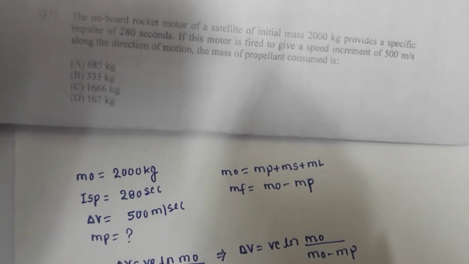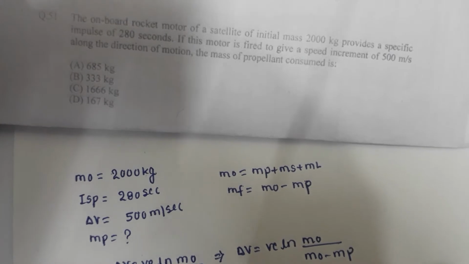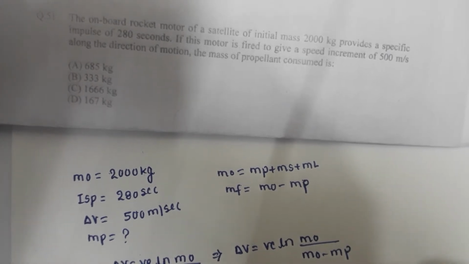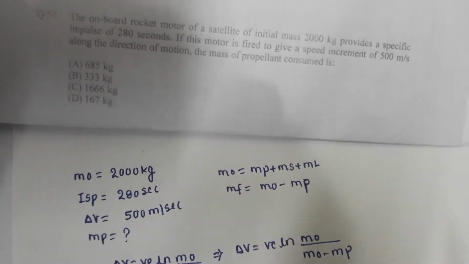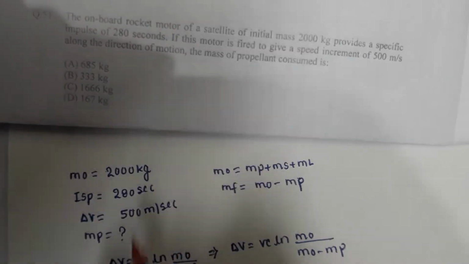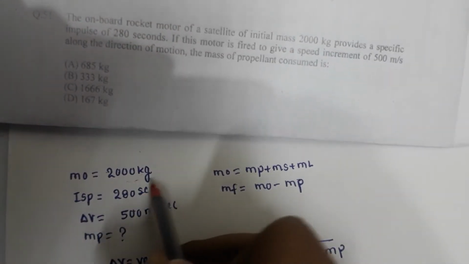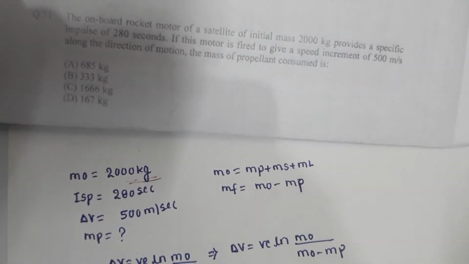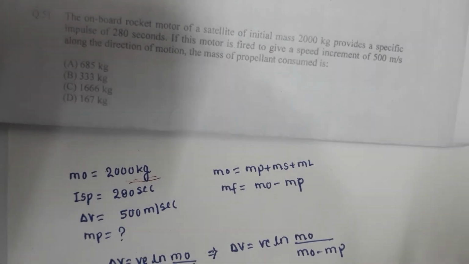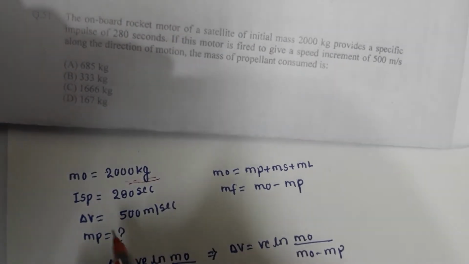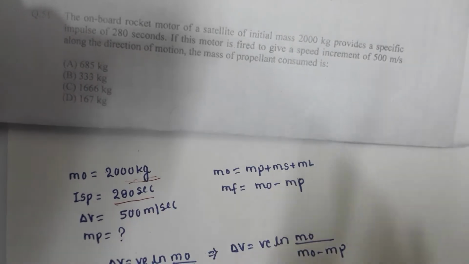The first question is: the onboard rocket motor of a satellite of initial mass 2000 kilogram. The first given data is the initial mass, so we write that the initial mass is 2000 kilogram. Now it provides a specific impulse of 280 second, so the given data is specific impulse is 280 second.